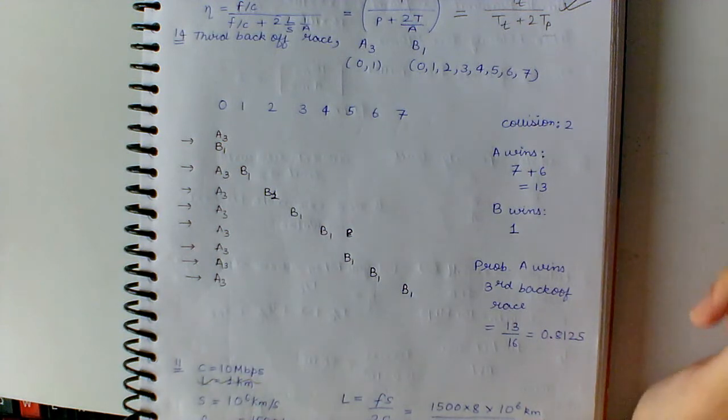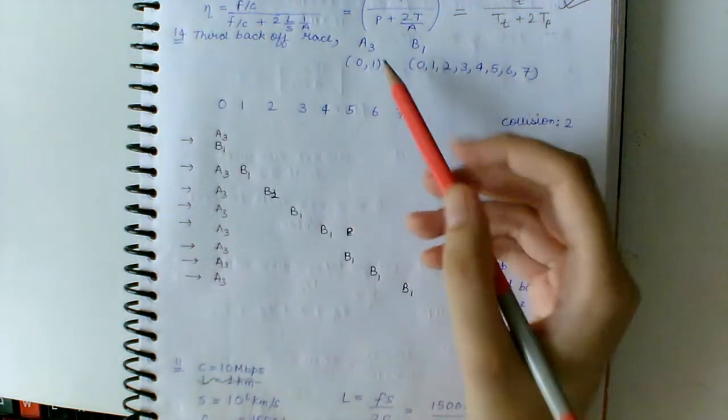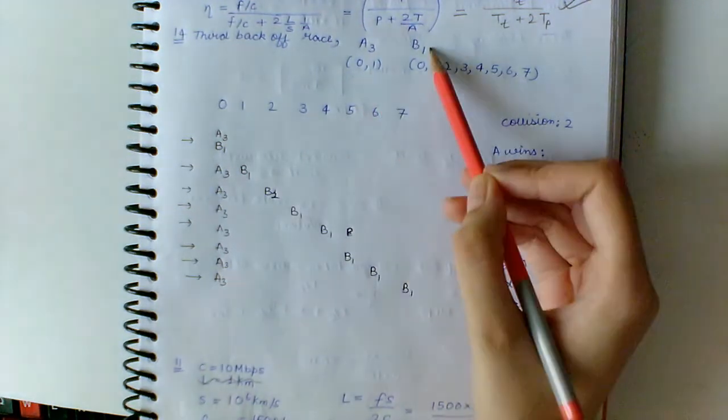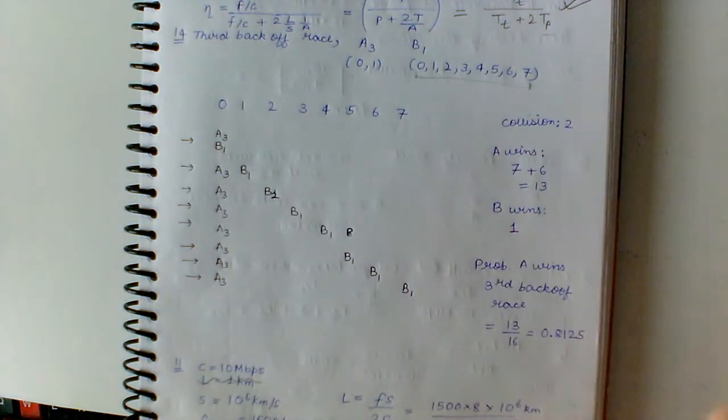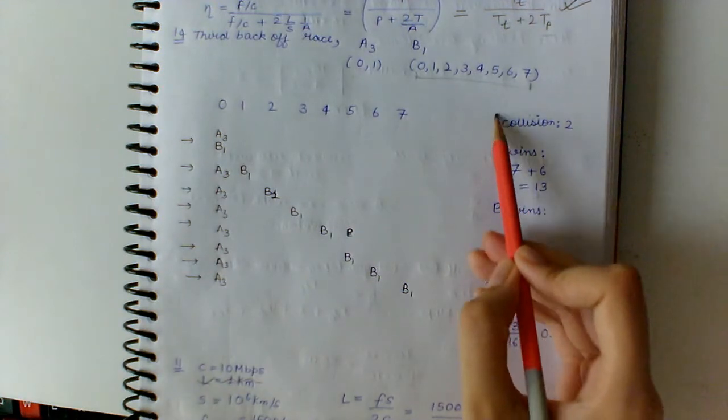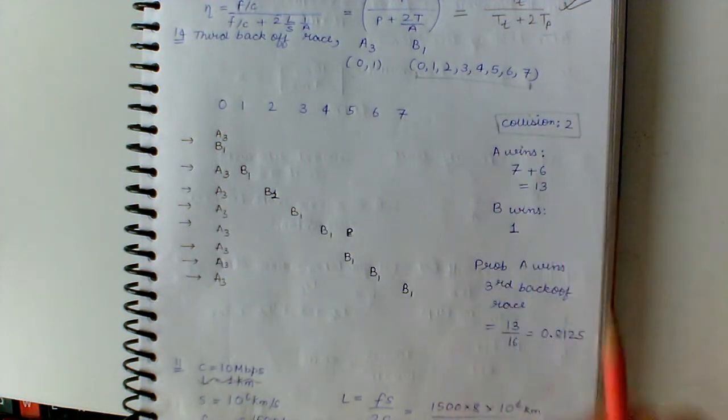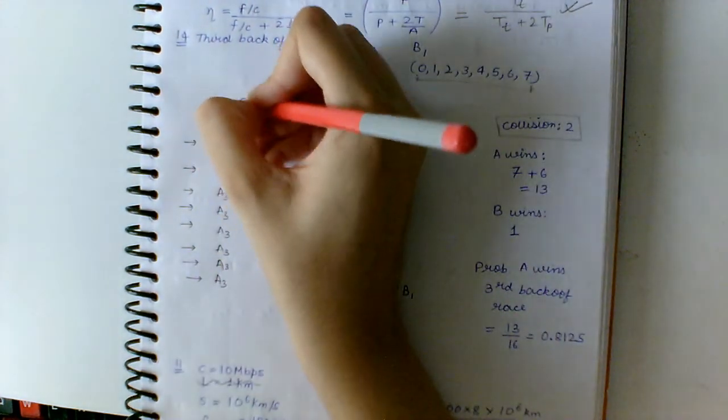So the options for the third back-off race for A3 are 0 and 1, and for B1 are from 0 to 7. The collision happens only when both of them take 0 or both of them take 1, that is 2 times.